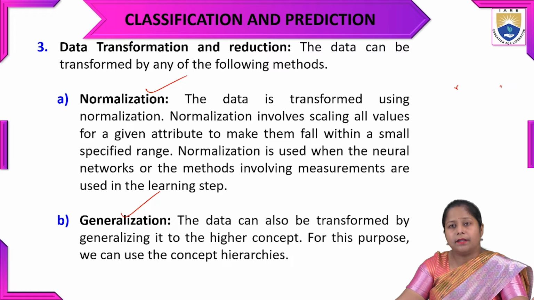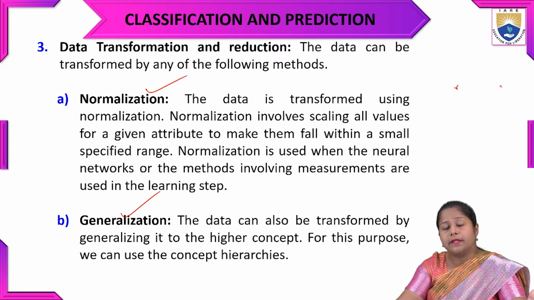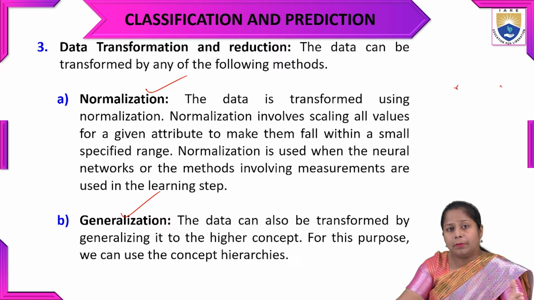For a given data, we make them fall within a small specified range. There will be some relevant range, and all the values will be reduced to that one specified range.